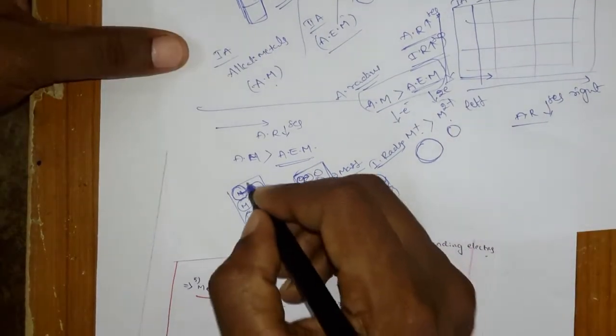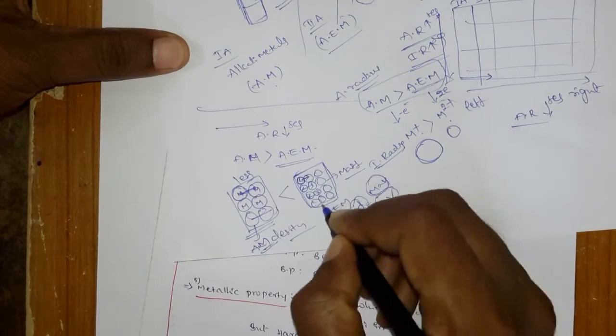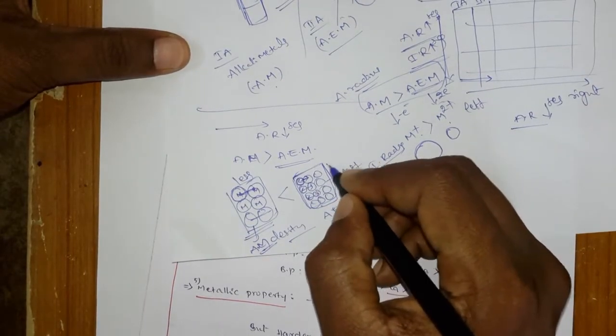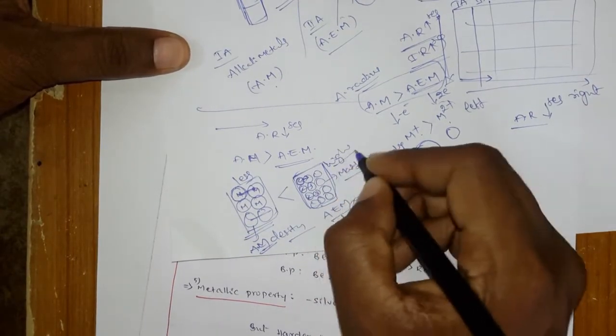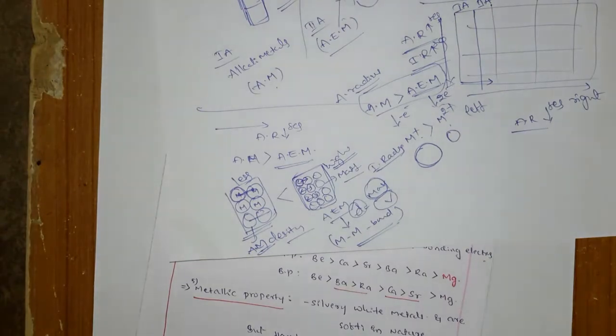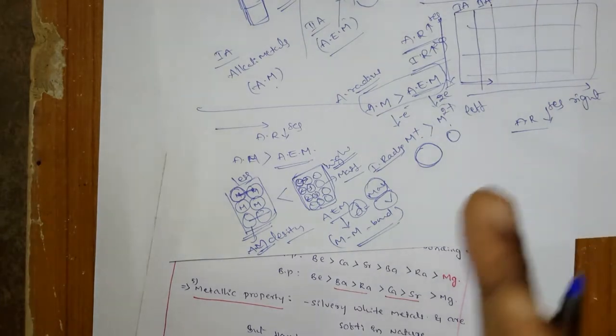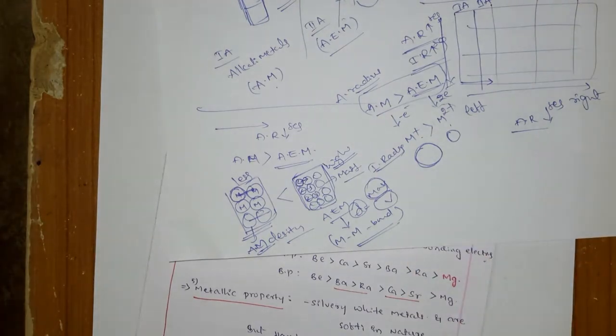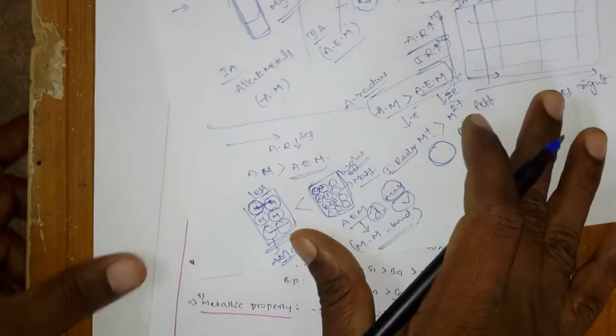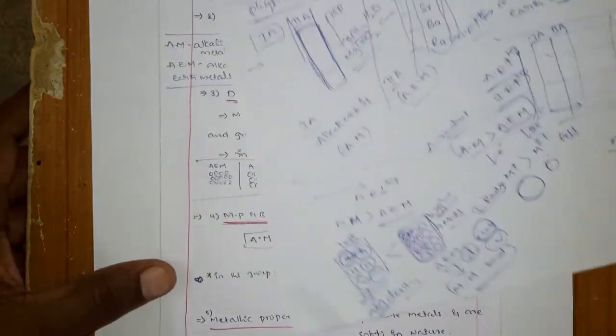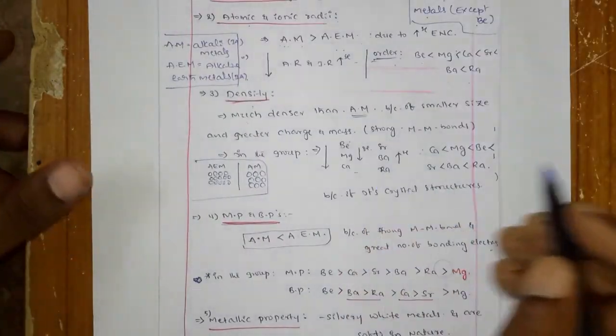Here the bond strength is a little bit less, but here the bond strength is a little bit high. So if they have a very strong metal bond, they can bind very strongly in a closed area with high mass. That is the reason why the alkaline earth metals have high densities.